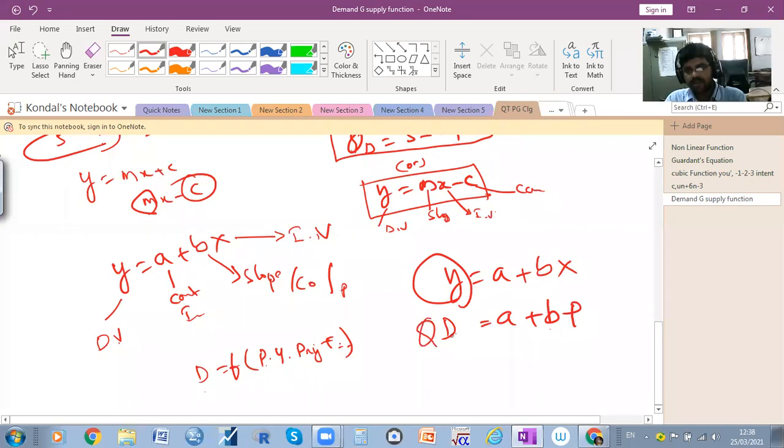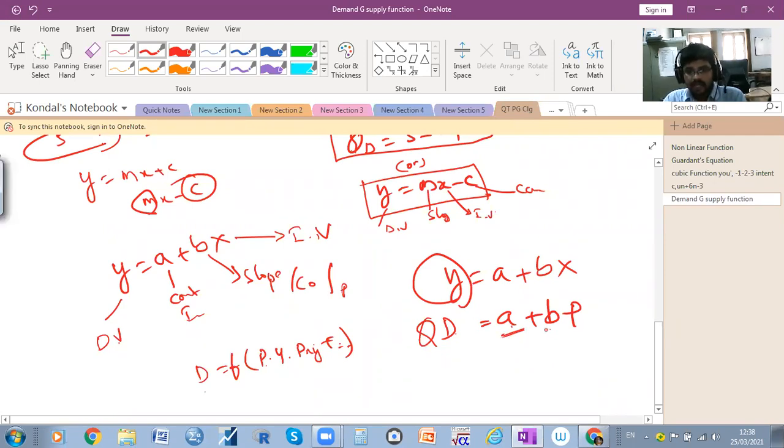Or QD is nothing but quantity demanded. So a is nothing but a constant value. Why did I mention a constant here? Constant in the sense that when the price of the commodity is 0, there should still be some demand. So don't think that when the price of the commodity is 0, there should be no demand. There should be some demand. Okay. So that is a constant value.